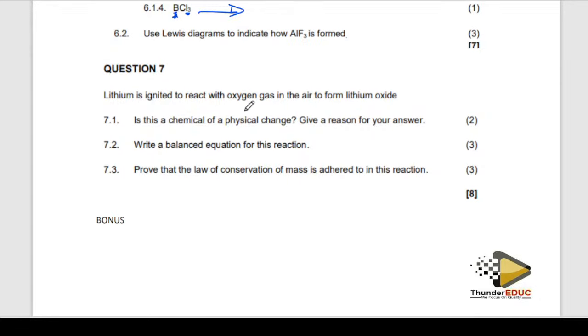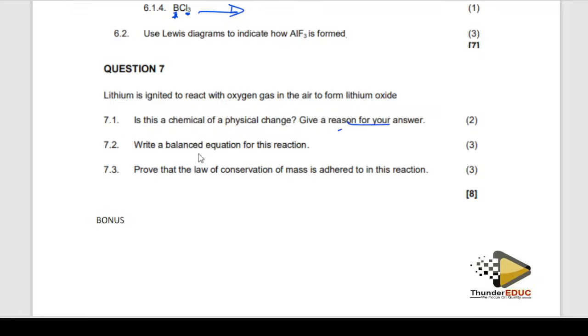Lithium is ignited. Ignited means it's burnt to react with oxygen gas in air to form lithium oxide. Is this a chemical or physical change? Because you are burning in the air, that becomes a chemical change. It's not boiling, it's burning. It's a chemical change. Give a reason: the reaction is irreversible.